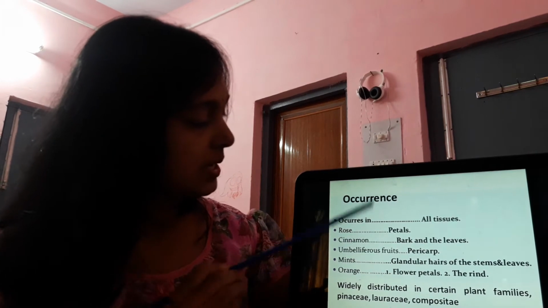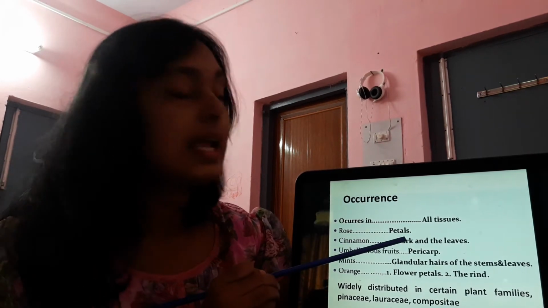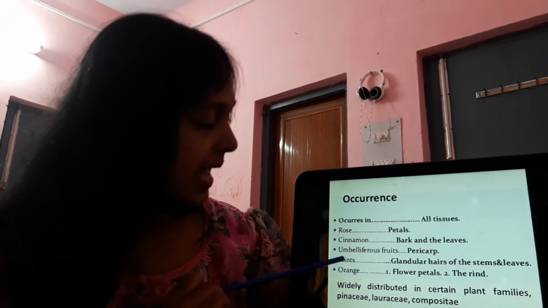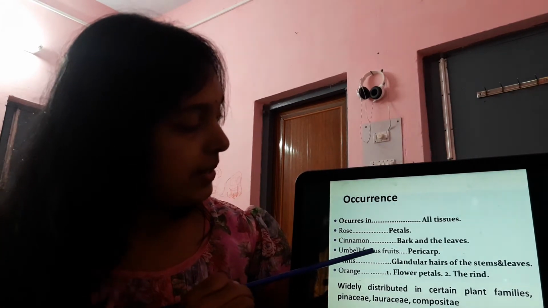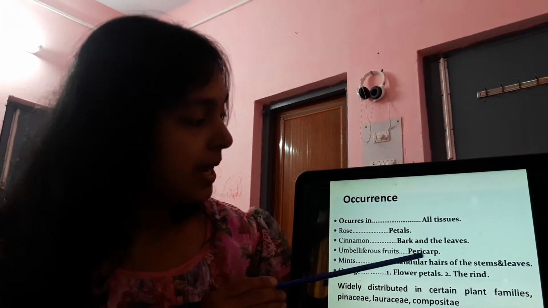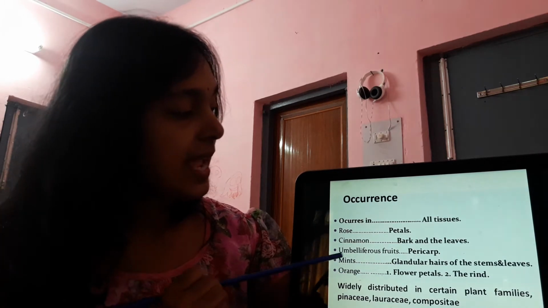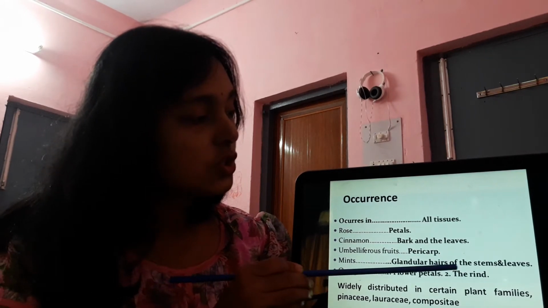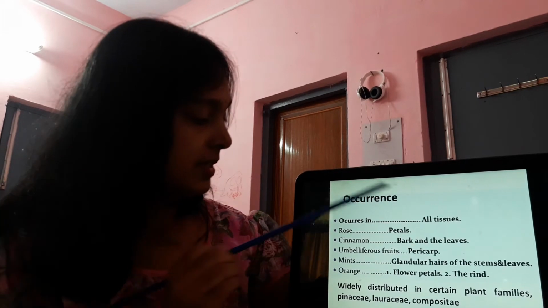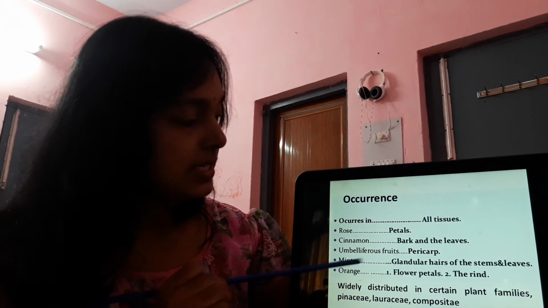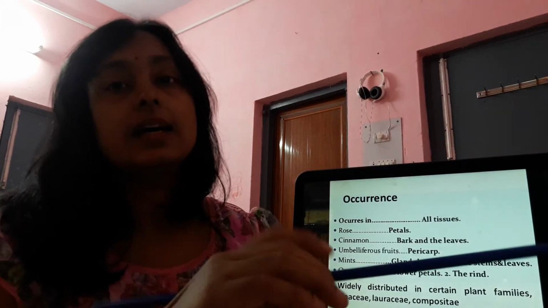For cinnamon, it is the bark and the leaves. In Umbelliferous fruits, it is from the pericarp, and from the glandular hairs of the stem and leaves. Regarding orange, it is from the flower petals and the rind.